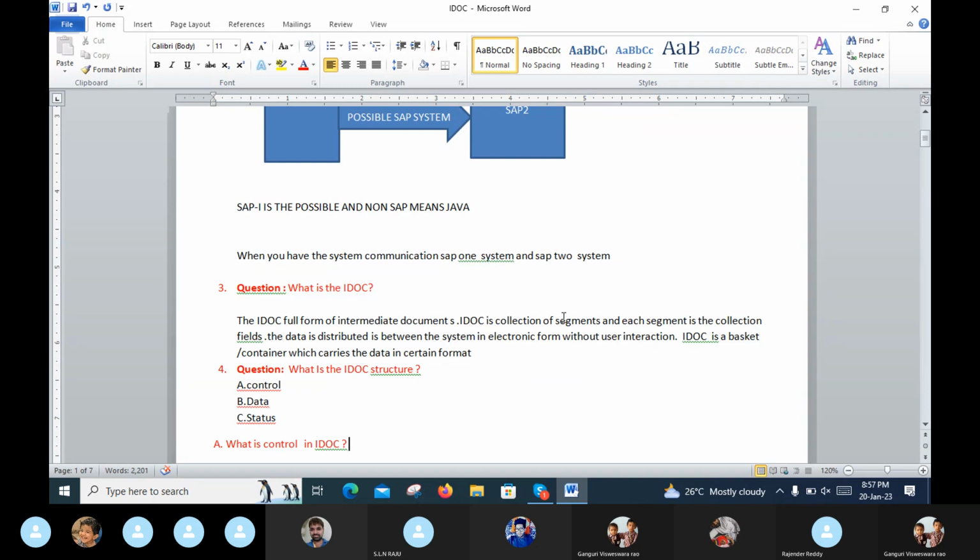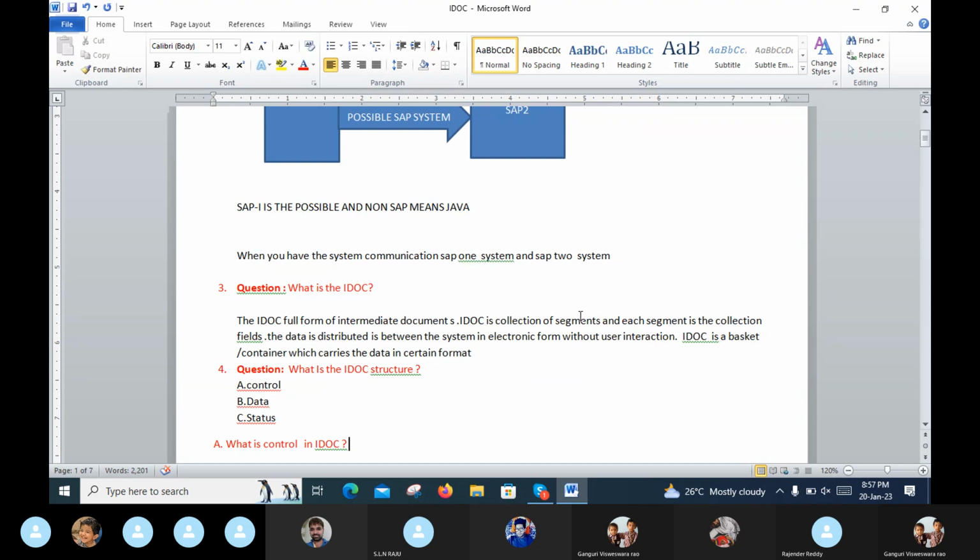IDOC is a collection of segments. Segments may be called products like automobiles, mobiles, laptops, iPhones. Each and every segment is a data collection from the IDOC. IDOC is a collection of data or segments. Data means sales or purchase. Segments means products like mobiles, laptops, computers, other hardware or software.